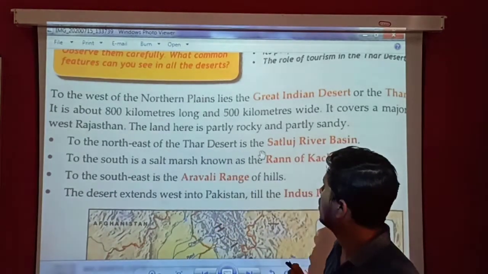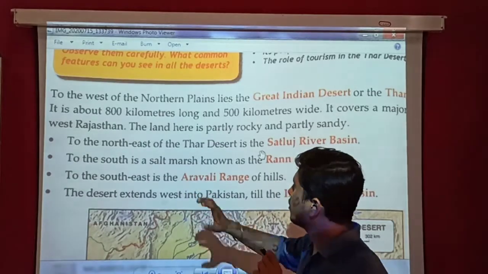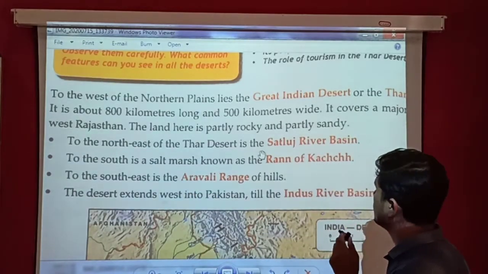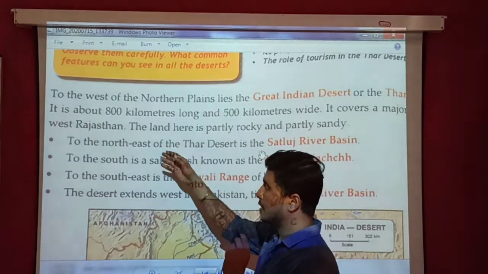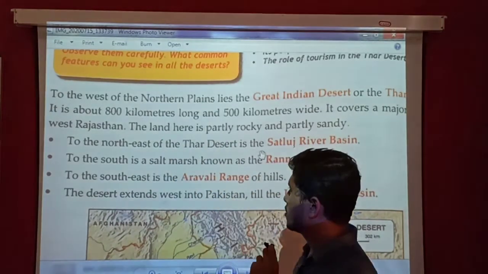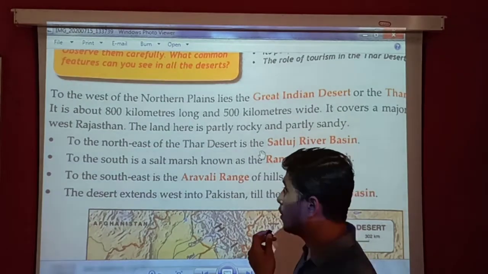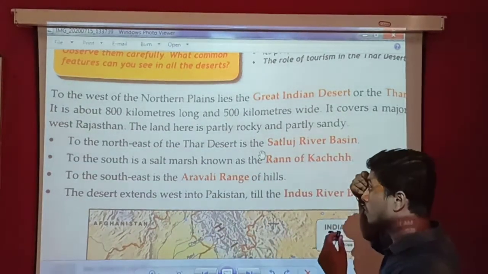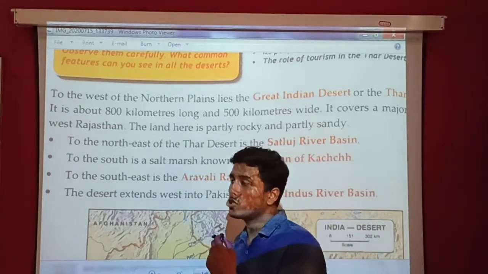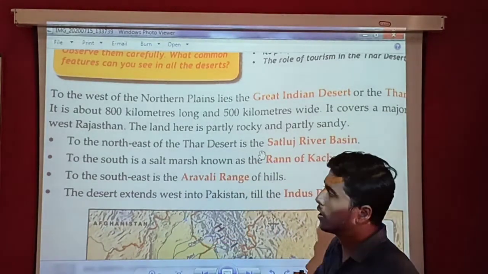After that, we also got to know that to the northeast of the Thar Desert is the Satluj River basin. To the south is a salt marsh known as the Rann of Kutch, so to the south of the Great Indian Desert there is a salt marsh, the Rann of Kutch.